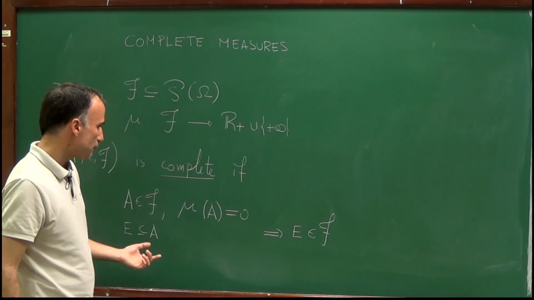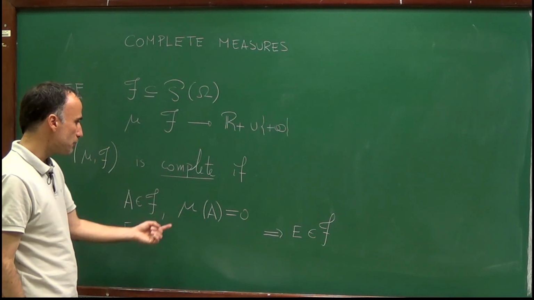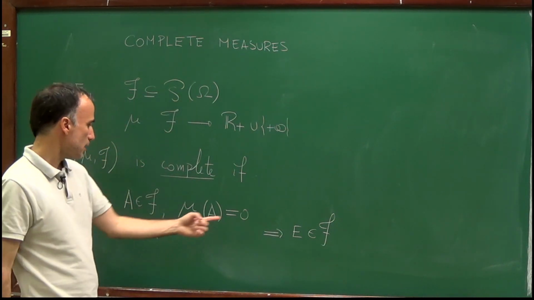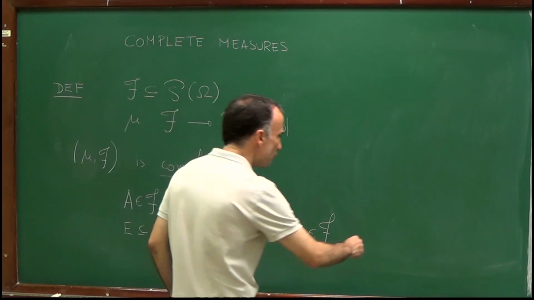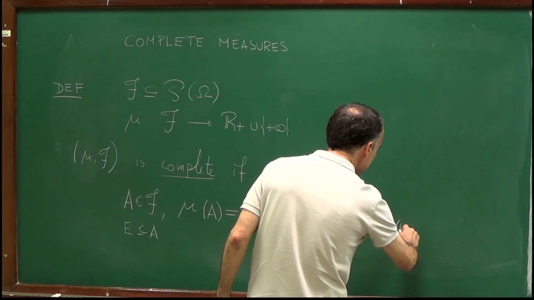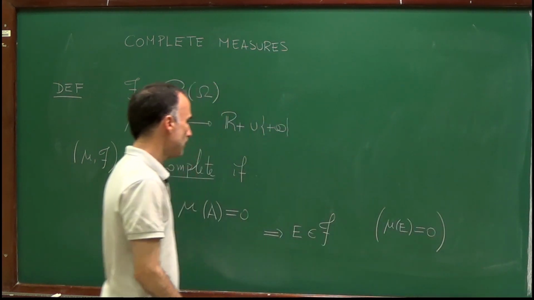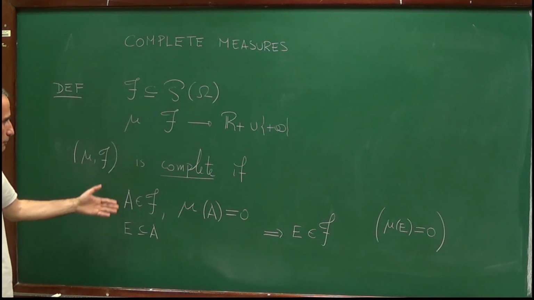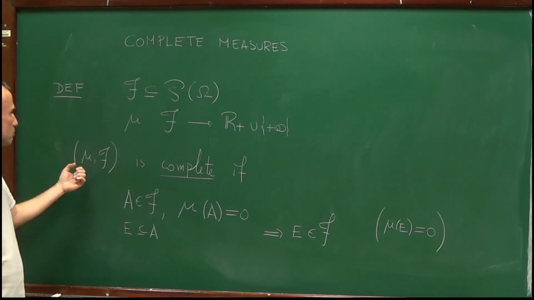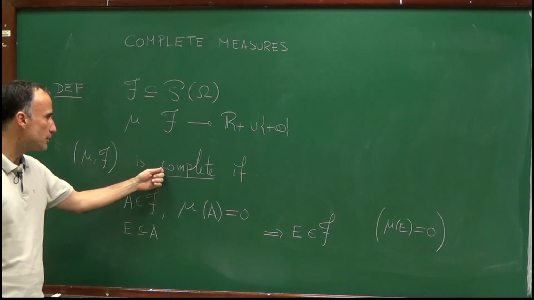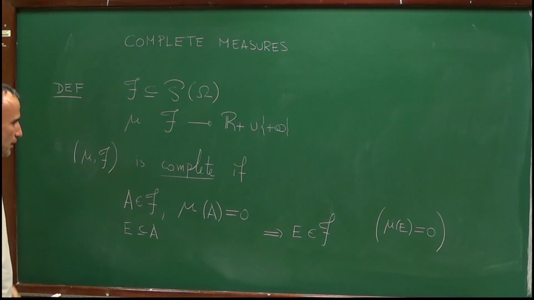So it's complete in that sense. And observe that, by monotonicity of the measure, if E is contained in A and mu of A is equal to 0, mu of E, of course, is equal to 0. Right? So this is the definition. We'll most of the time say that the measure is complete or that the sigma algebra is complete, but in fact it's a property of the pair.